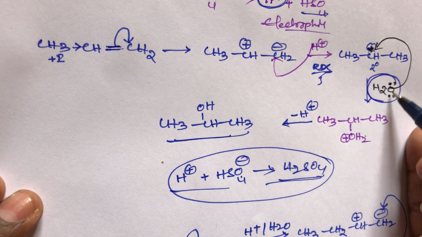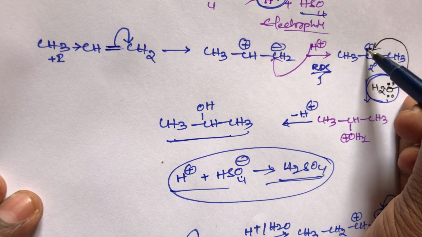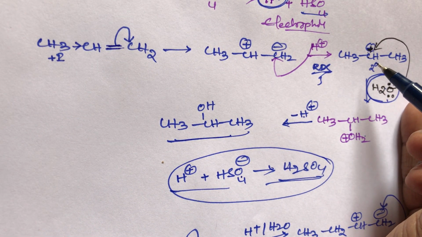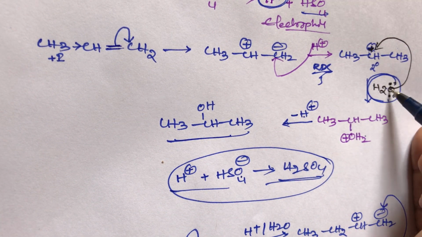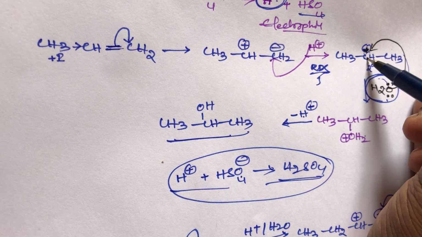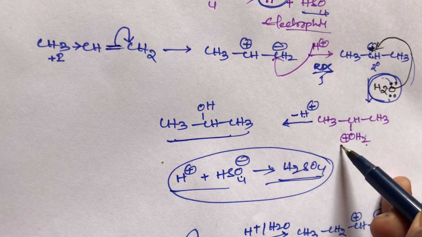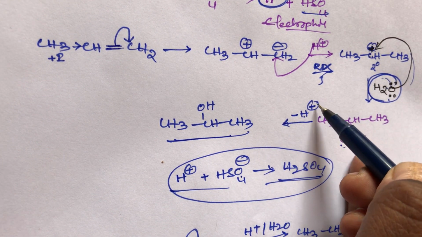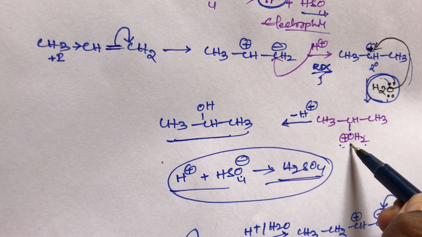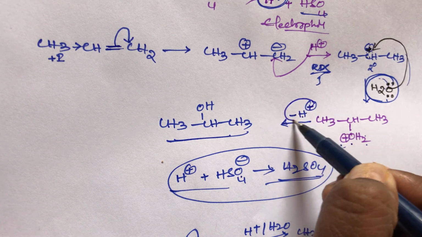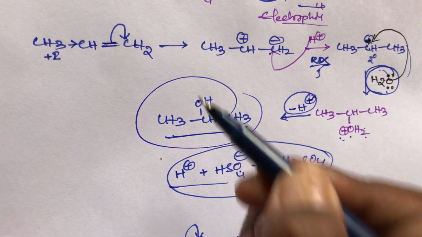This water molecule has two lone pairs. This secondary carbocation, that means the positive charge, will always attract a lone pair of electrons. So this H2O will attack this position. We get OH2 plus. After that, this H plus will come back. Remove the H plus from OH2, and we get the secondary alcohol.